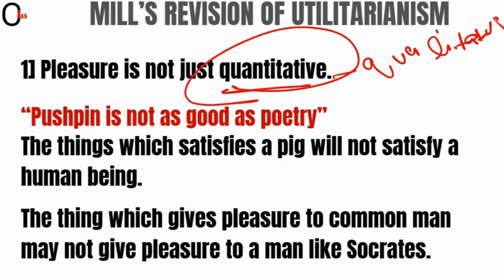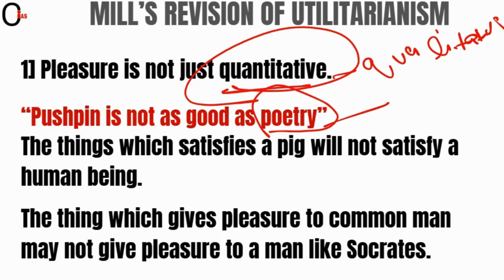So for that, he says that pushpin is not as good as poetry. For a wise person, reading poetry will always be beneficial. Why? Because if a wise person is there, he will always prefer to read poetry instead of playing pushpin. Why? Because if he reads poetry, he will learn something. So whatever time he gives to reading poetry will be worth it, right? A wise person will never play pushpin. Why? Because he will see playing pushpin as a waste of time, right?